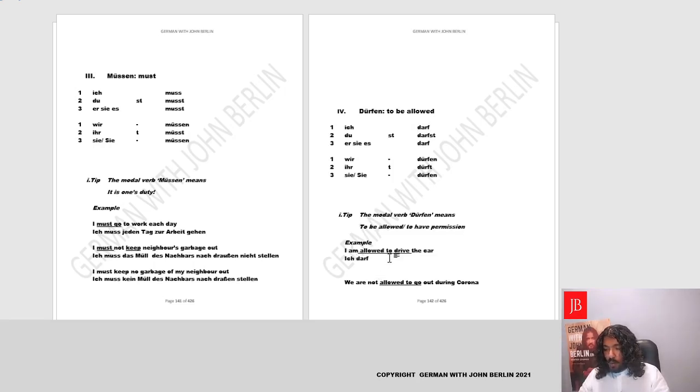Then ich darf what? Drive the car. So first we'll write the car. What is car? Car is neutrum. We'll go to den, die, das Auto. And the verb to drive is fahren. We'll write it in the end. Ich darf das Auto fahren. Fantastic. I'm allowed to drive the car.